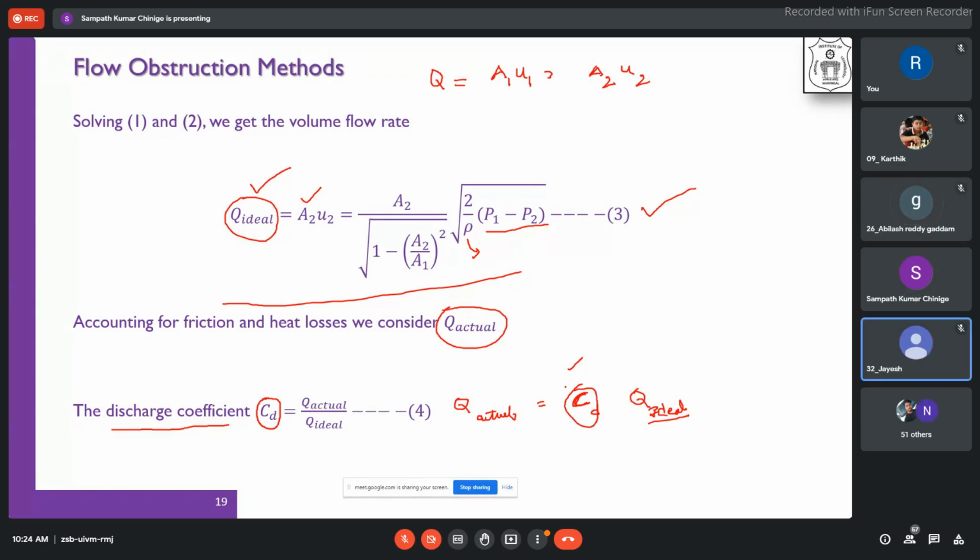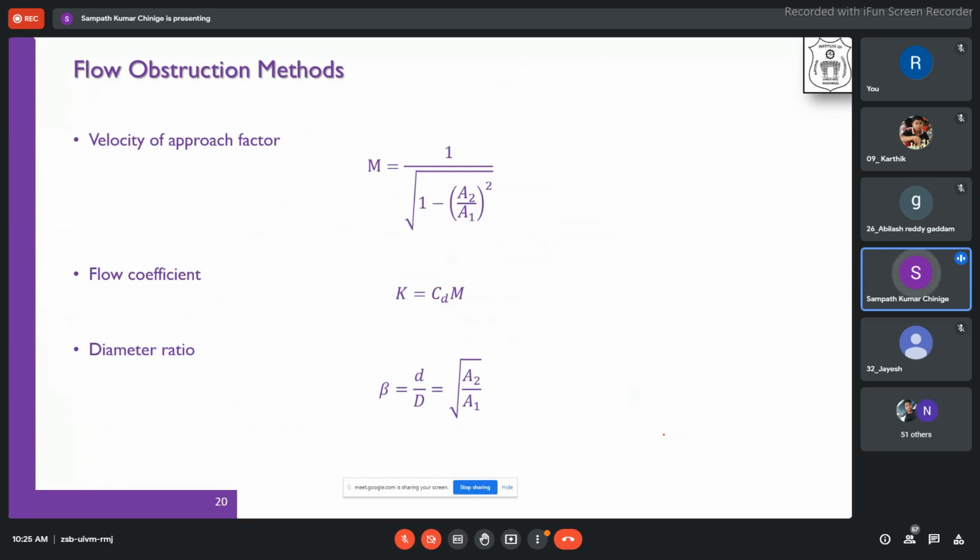Less than 1. That means the actual value is definitely going to be less than the ideal case. Okay, it cannot go beyond the ideal case. In general, it will be less than the ideal case.